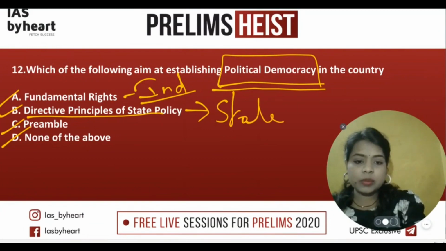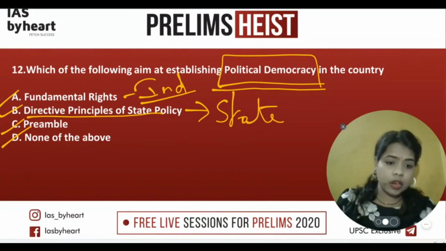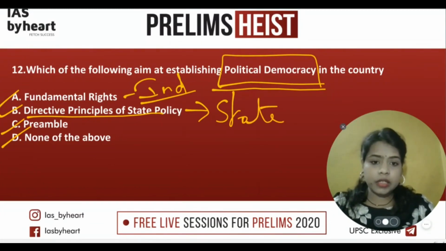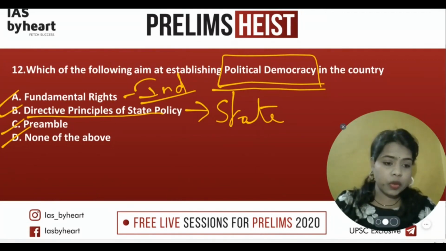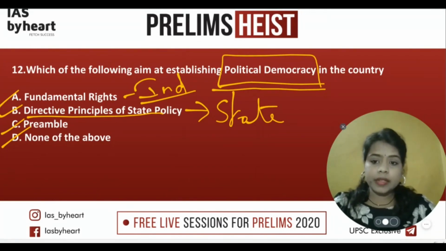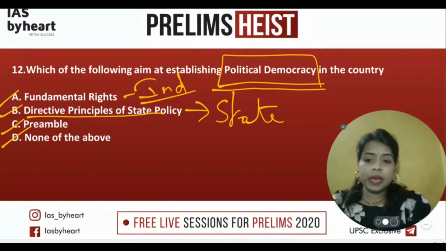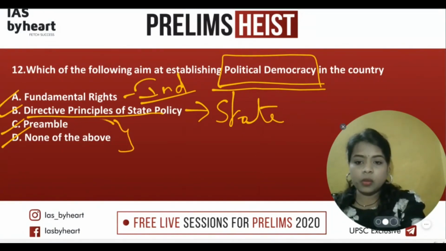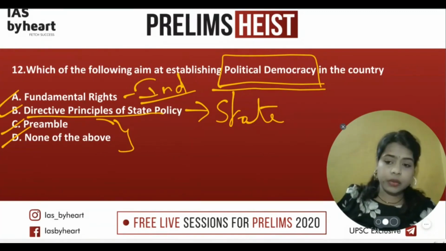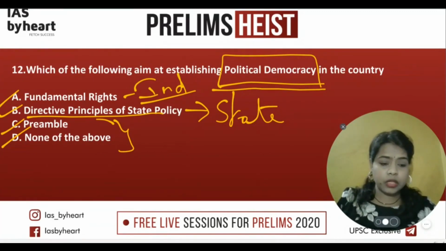That is one simple logic by which you can conclude that fundamental rights will provide for the establishment of political democracy rather than the directive principles. Hardly, you can get confused that directive principles might be the answer, but that's not the case.